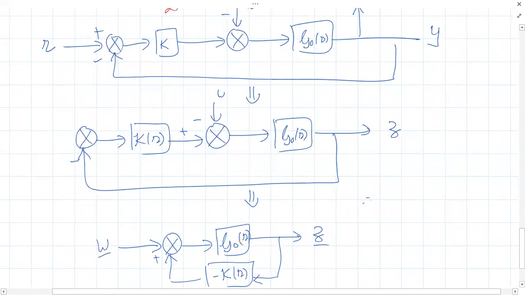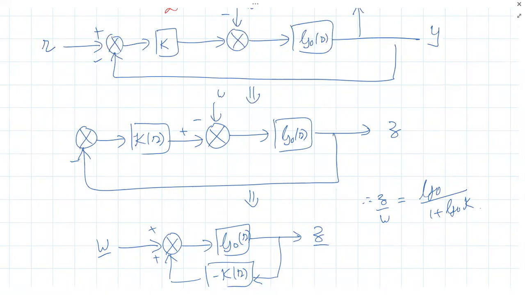So what is Z by W? Or rather minus Z by W? Anyhow you can take. What will you get? Tell me. G naught divided by 1 plus G naught K. Is it G naught or minus G naught?